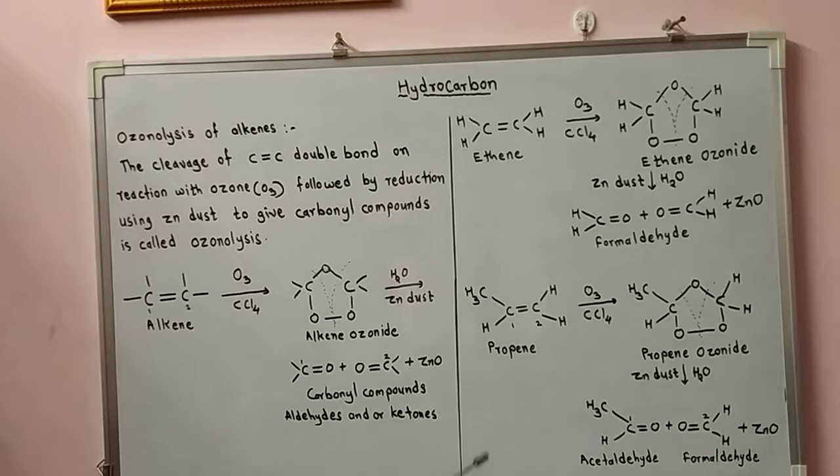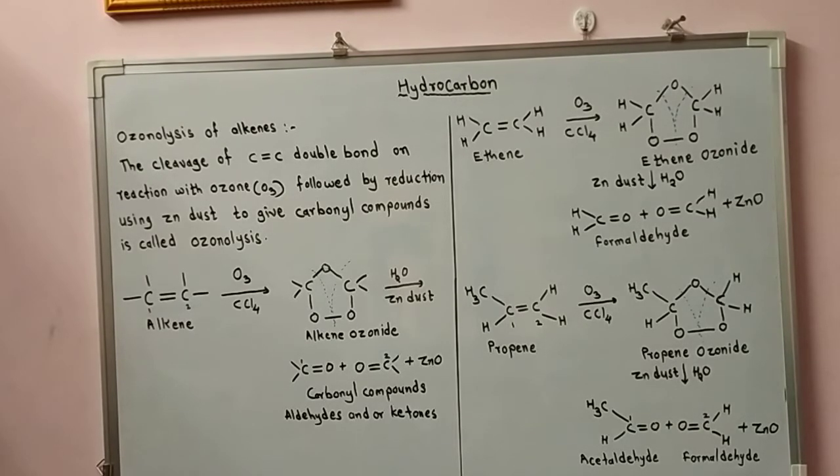The groups attached to these carbonyl compound products come from the original alkene. Knowing the number and arrangement of carbon atoms in the aldehydes and ketones produced, we can identify the structure of the original alkene.